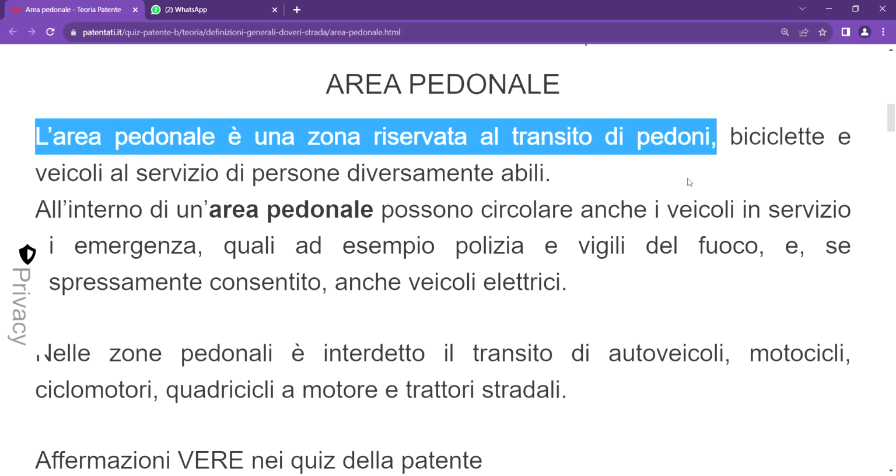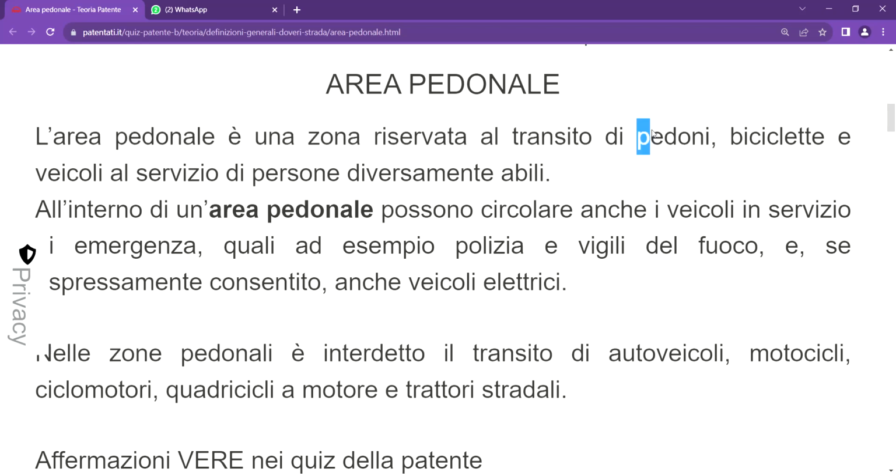So area pedonale, the thing we are trying to state in this place is that in this very particular zone, the things that are permitted to access this zone, number one is what? Is pedone, which is leg. It means in area pedonale, this zone, leg can transit. That is number one thing that can transit.